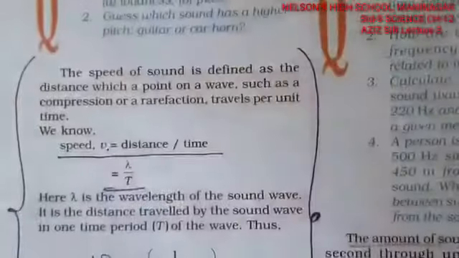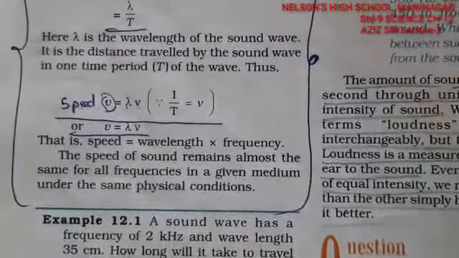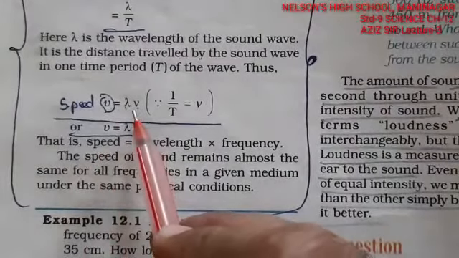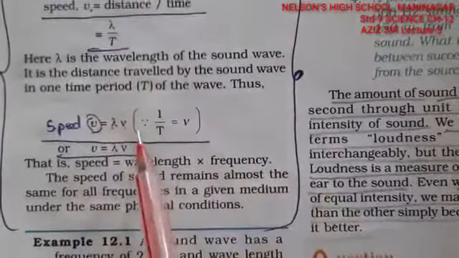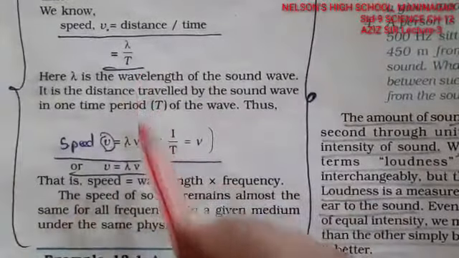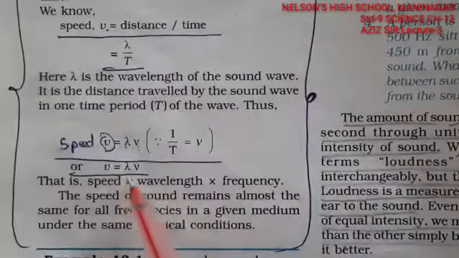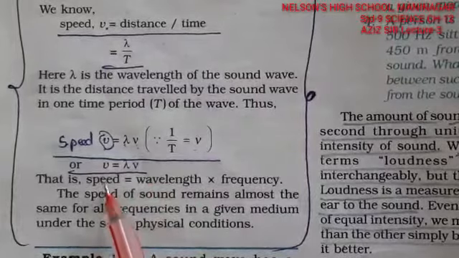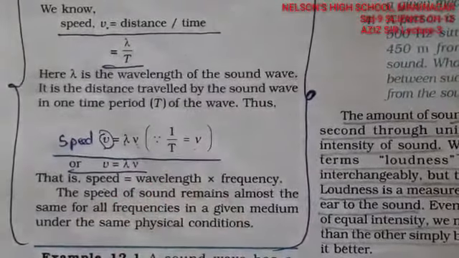Fine. Speed is equal to distance upon time, that you have learned before. Here the speed is written as v, and this is lambda, that is distance upon time. So distance here is lambda, traveled by the wave, and upon T, the time period. 1 upon T, that we know is nu, so we can write v is equal to lambda into nu, right? Velocity, that is speed, is equal to wavelength into frequency, right?